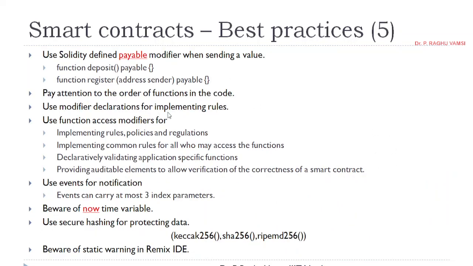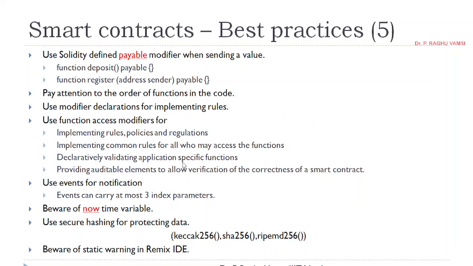Use modifier declaration for implementing rules. Use function access modifiers for implementing rules, policies, and regulations, implementing common rules for all who may access functions, rules for the administrator, rules for the normal users, rules for the accountant, like that.